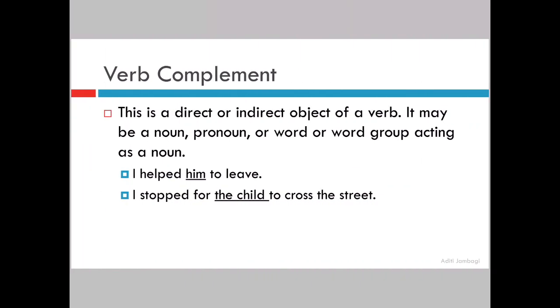We will understand now what is a verb complement. This is a direct or indirect object of a verb. It may be a noun, pronoun or a word group acting as a noun.